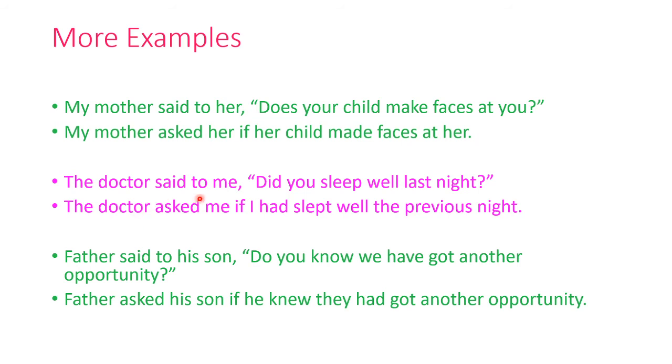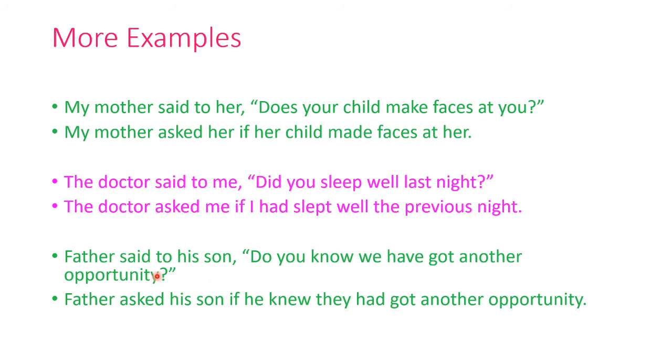So said to will change into asked. So here me comes, and here if has to come, you will change into I. So did obviously into had. So then had slept because it will go with the tense, and well and last night will change into the previous night.